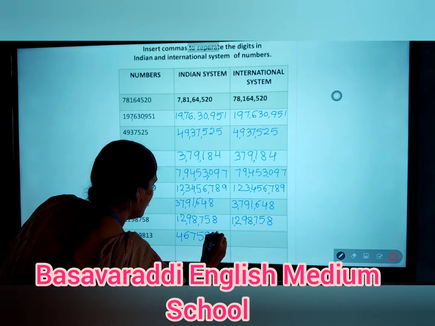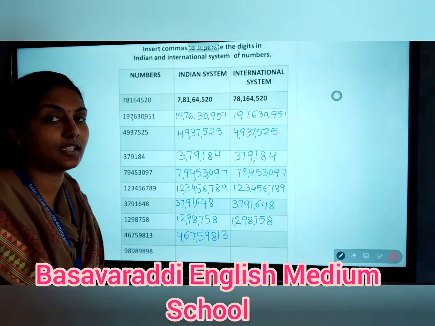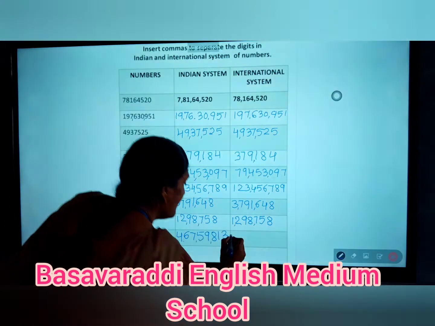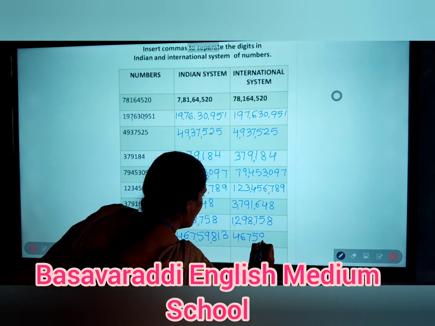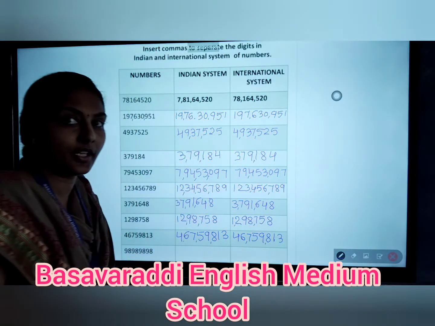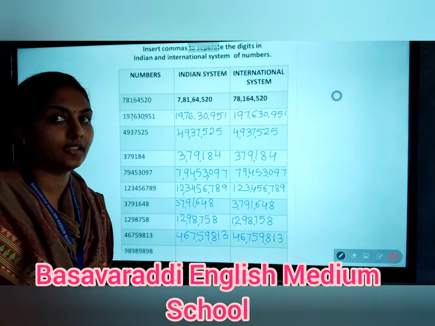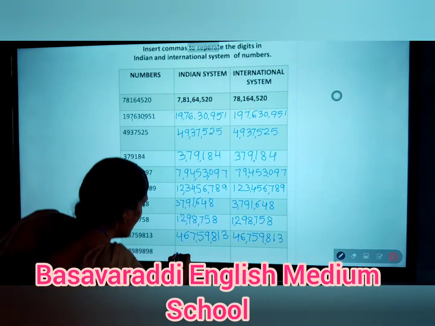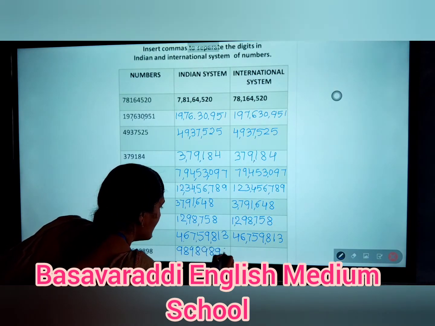Next number is like here. So read it directly after inserting the commas. That is 4,67,59,830. Write it again. If you have not done the work, just write it fastly and say the answer loudly. Okay, it is 46,759,830. So the last question is like here, that is 98989898.